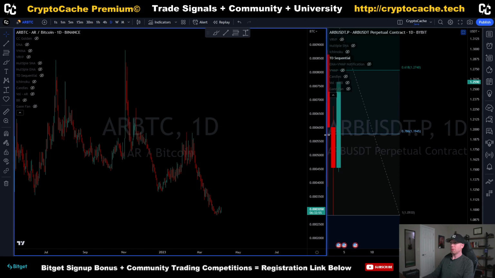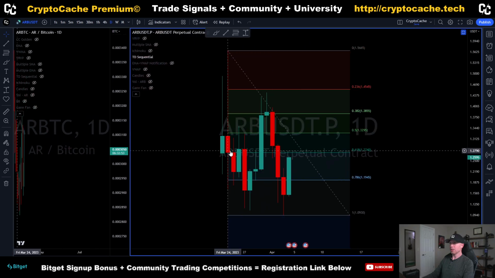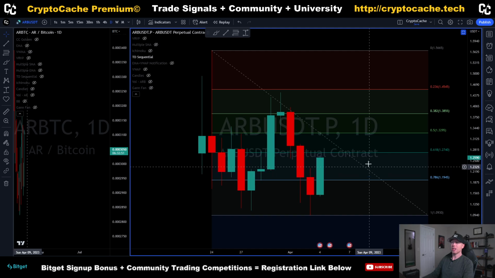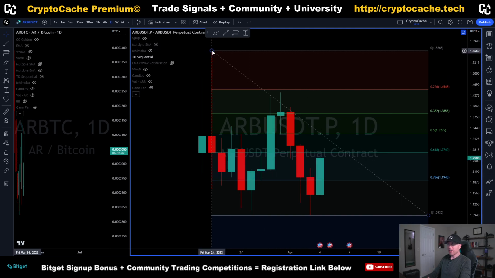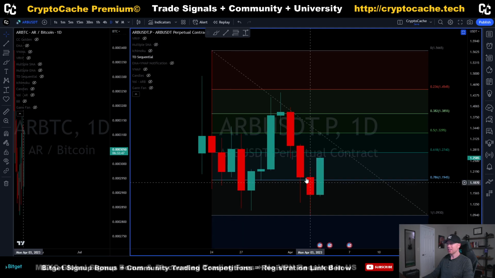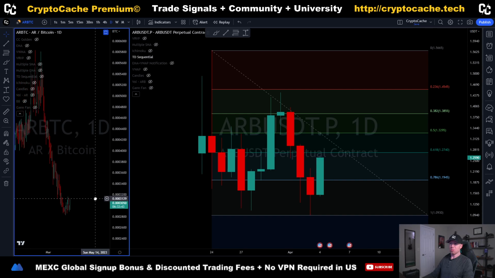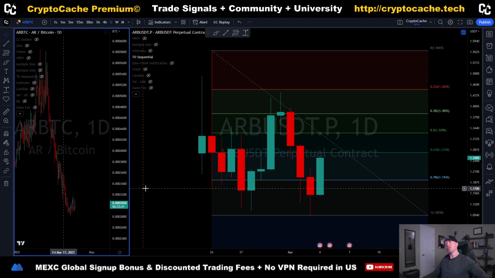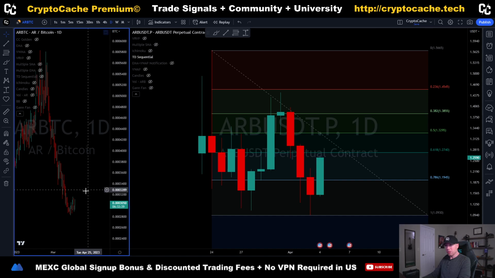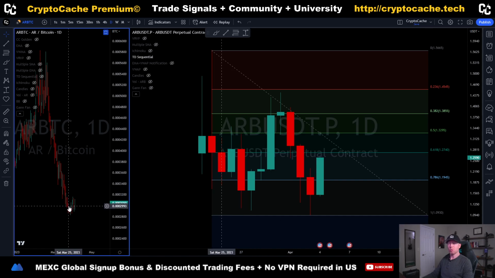All right, so let's take a quick peek at the regular charts here, the US dollar chart. Kind of see what this means. Based on Fibonacci, our most recent high is right here at about $1.56. Current low is at $1.09. So again, as I mentioned before, with the Bitcoin pairing, if the price action is comparable to Bitcoin's price action, then we're looking pretty good.